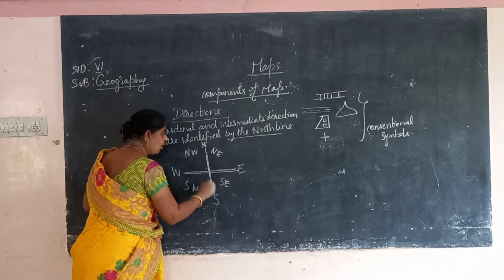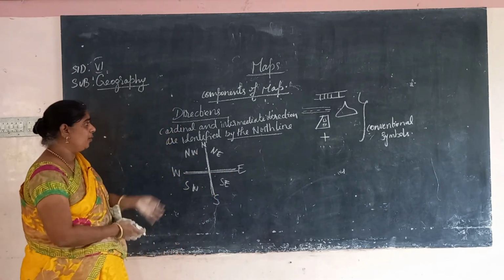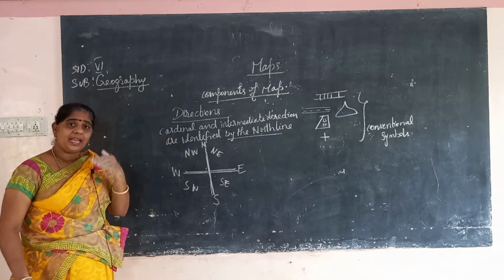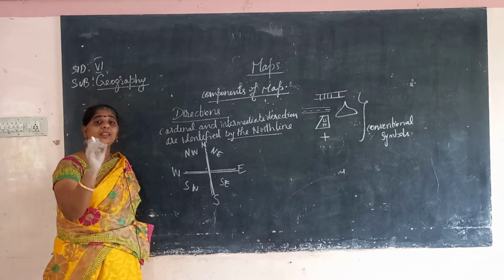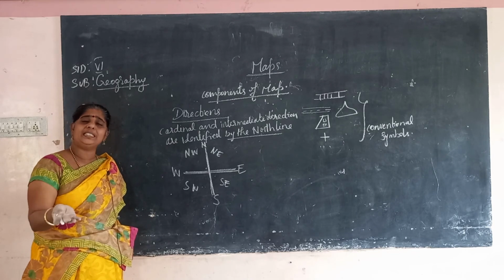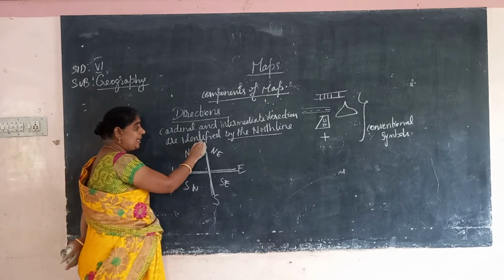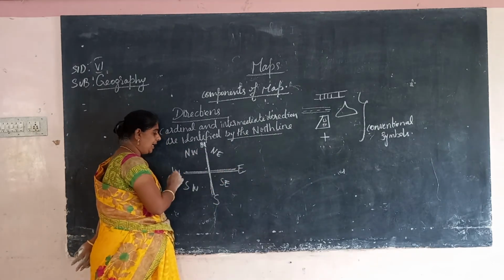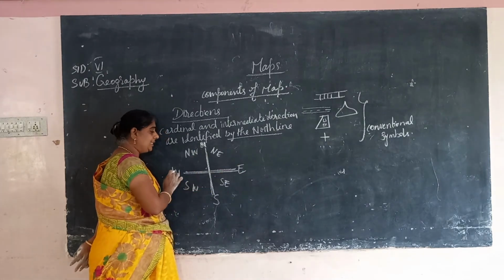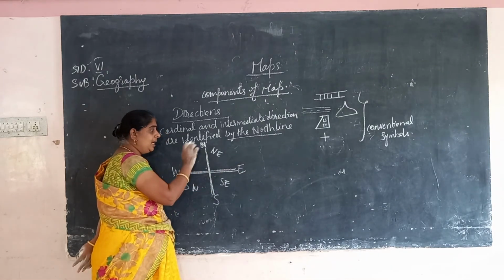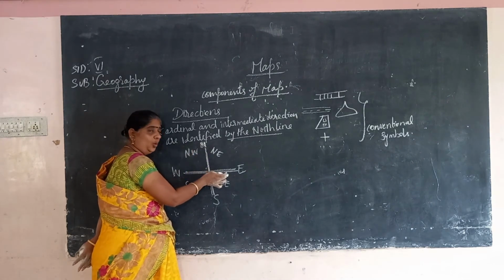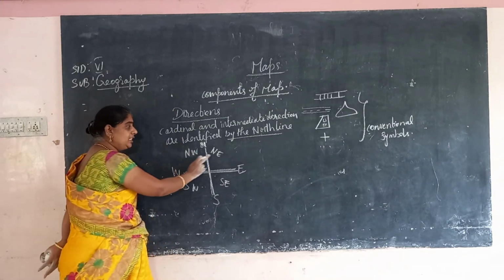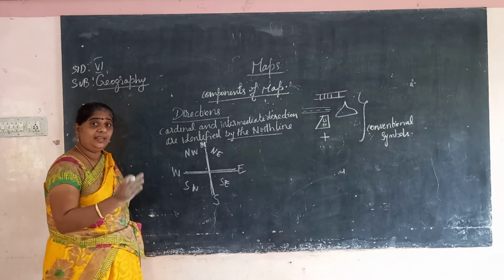If you want to find out the cardinal or intermediate directions, how can we find out? By using the north line. On seeing that we can easily identify the other directions. On the map the top direction is always north, below is south, and east and west are on the sides. These four are called cardinal or main directions. The intermediate directions lie between two of them: northeast, southeast, northwest and southwest. These four are called the intermediate directions.